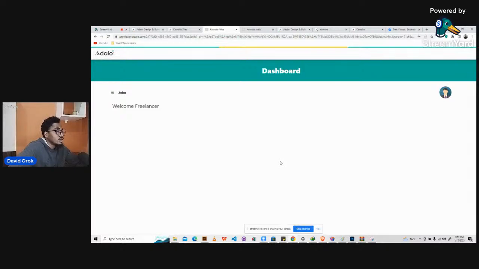It brings me here. Now, if you see how it loads, it does more of a transitioning, right? You can change the transition type if you don't want it like this. So everything is working. This was actually John's image. So welcome freelancer, right?